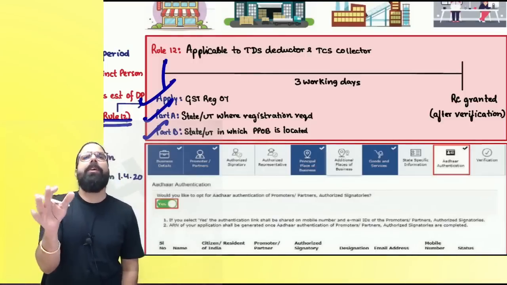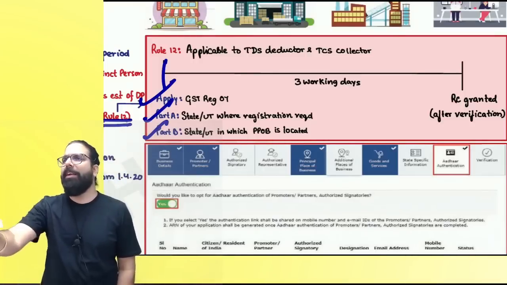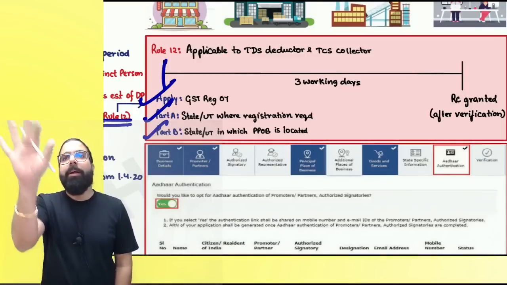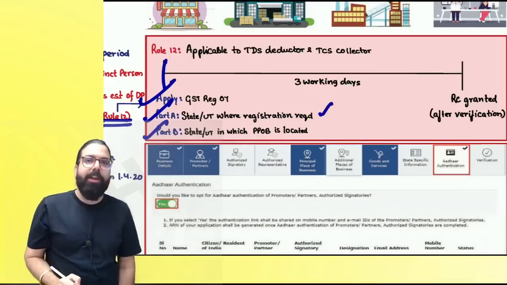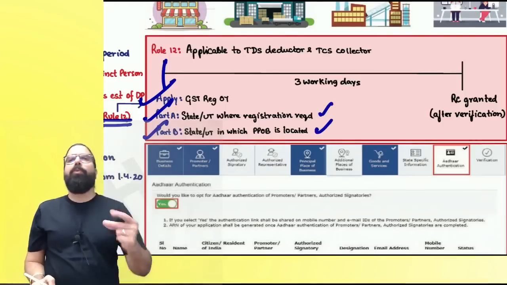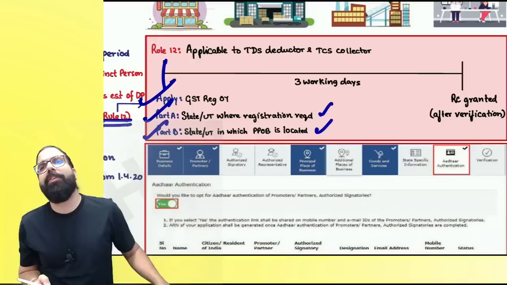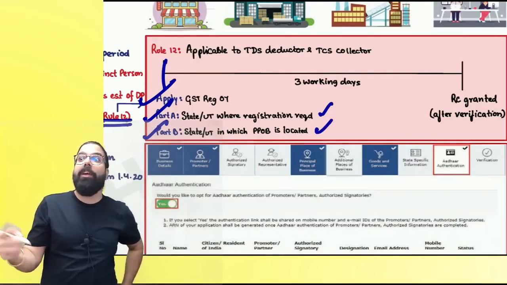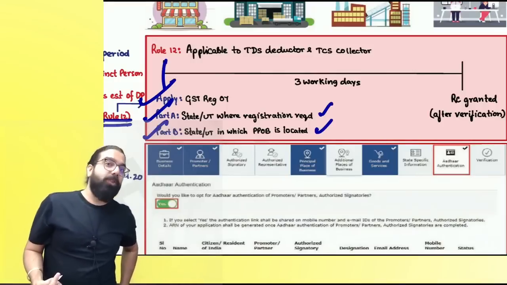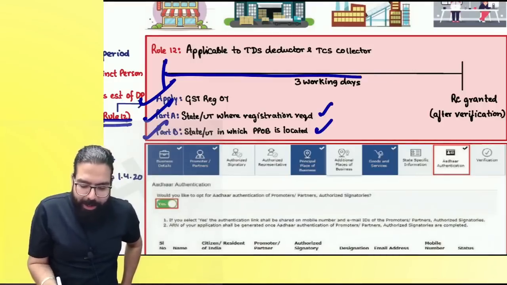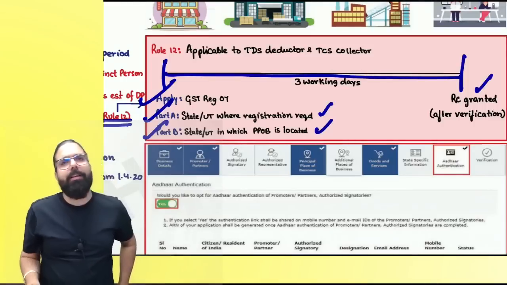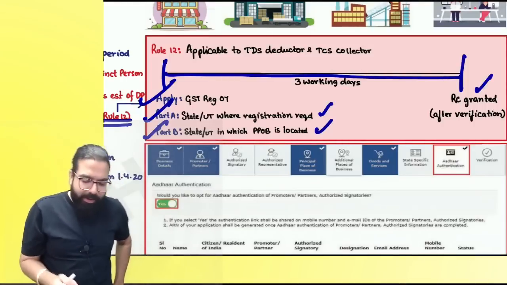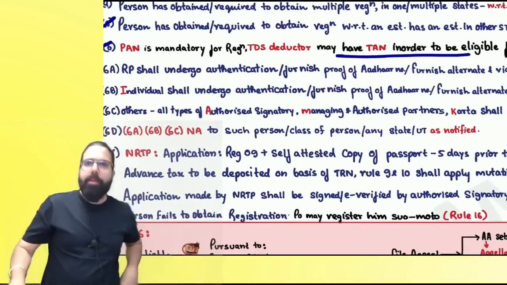No. So they went to the government and asked for a solution: we can't take an office in every state and give you rental agreements, etc. The government said, okay, do one thing. Whichever state you want registration in, put it in Part A, and in Part B just put your head office details. Your registration will come in the state you filled in Part A. Are we clear, everyone? Hence now they can operate with only one place of business. They will apply, and once the registration is granted, they can start their TCS collection. TDS deductor and TCS collector, GST REG 07.